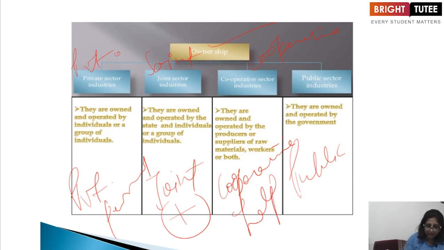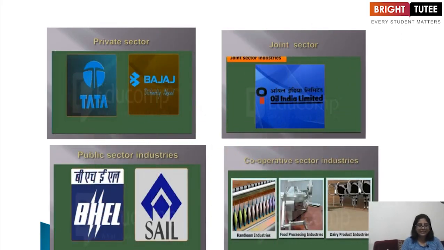Right? Private ones are owned and operated by individuals. Then if we talk about the joint, they are operated by the state and the individuals. That means state government and individual people. And then cooperative, these are operated by the producers and suppliers of raw material, workers or both. And normally these are self-help groups. And the public ones are owned and operated by the government. Now these are the examples.